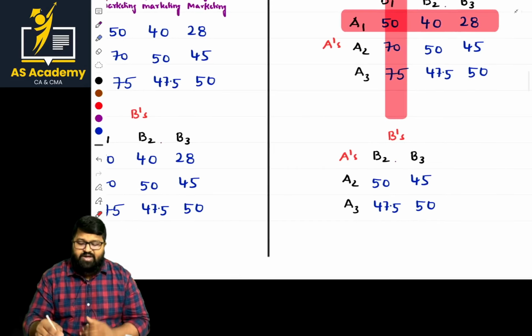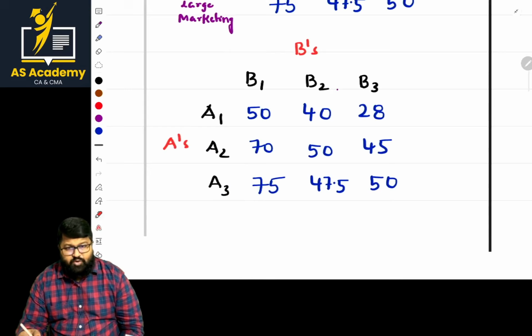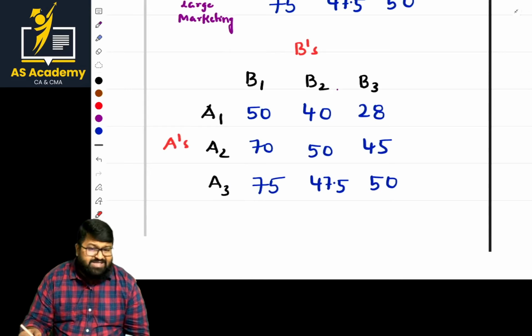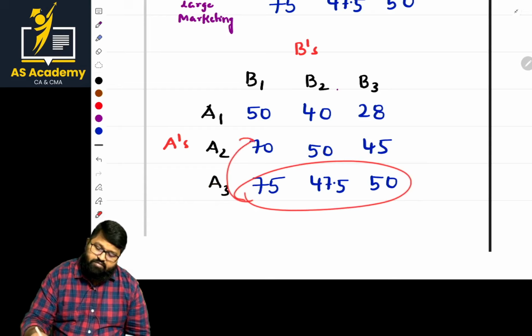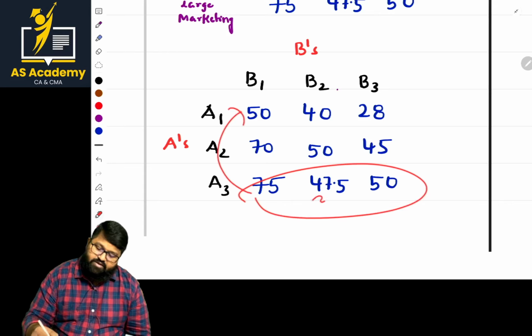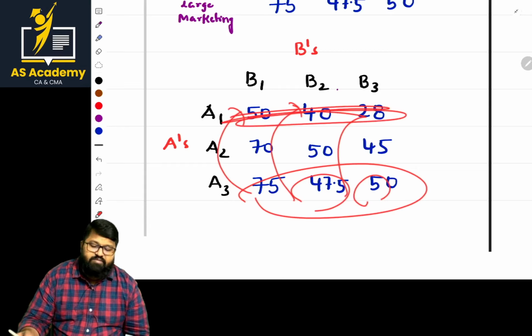When we are eliminating, we are getting a 2 by 2 matrix. How do we eliminate? When we are comparing rows, a row with the least value should be eliminated. So let us go with this comparison first. Here 75 is the least, the highest is gone. Next, 75, 50, 47.5 and 50. So this is the least one. We can eliminate this one.